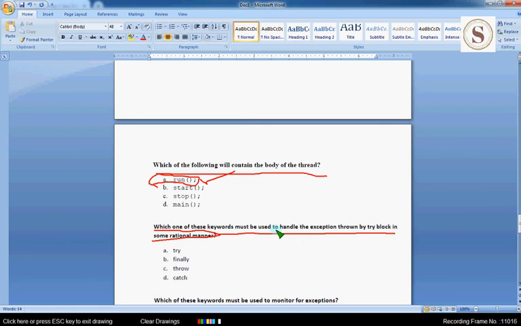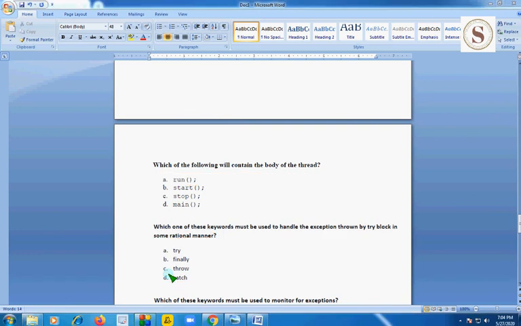Friends, here given used to handle the exception thrown by try block. You know about try and catch blocks. Try throws the exception or raises the exception, and catch handles the thrown exception. So catch is the correct answer for this question. Option D, mark it as correct answer. And moving on to next question,